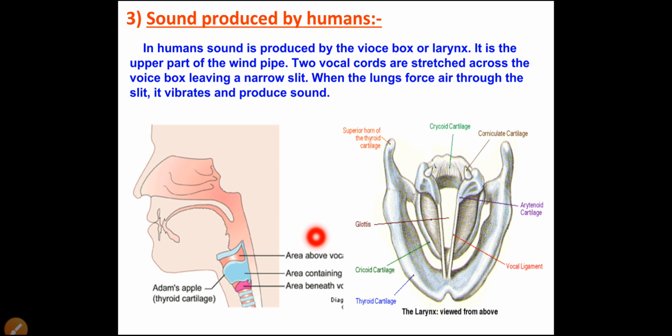Here you can see in the picture, this picture is given in our book. This part, you can see, these are the vocal ligaments, and here is the narrow slit, and these two vocal cords are stretched across the voice box having the narrow slit. When the lungs force air through the slit, the vocal cord starts vibrating, and then the sound is produced.